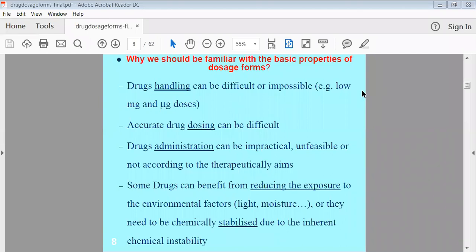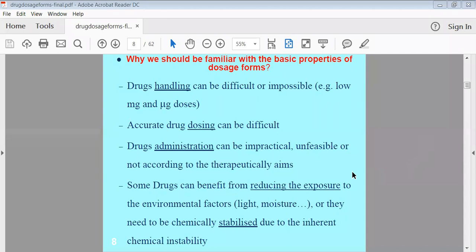Such interactive or reactive drugs with the environment can be protected by the preparation of their dosage form. Moisture also cannot attack directly onto your drug, because it is enclosed inside the capsule shell.